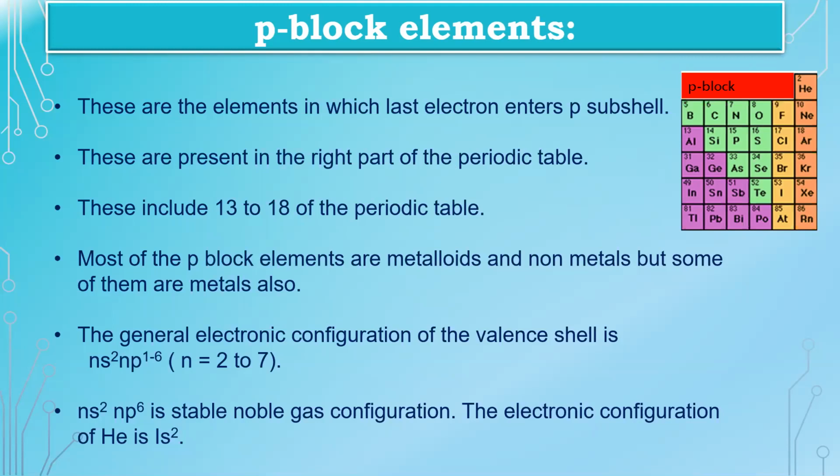Now most of the P block elements are metalloids. Metalloid means they can act as metals as well as non-metals. So they are also called semi-metals and non-metals, but some of them are metals as well. The general electronic configuration of the valence shell is ns2 np1-6, where n is equal to 2 to 7. ns2 np6 is the stable noble gas configuration. The electronic configuration of helium is 1s2.